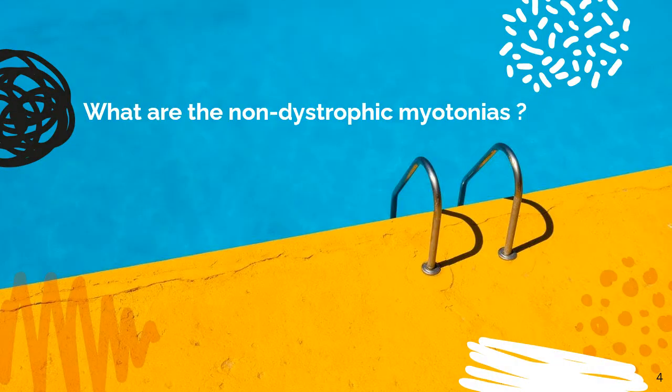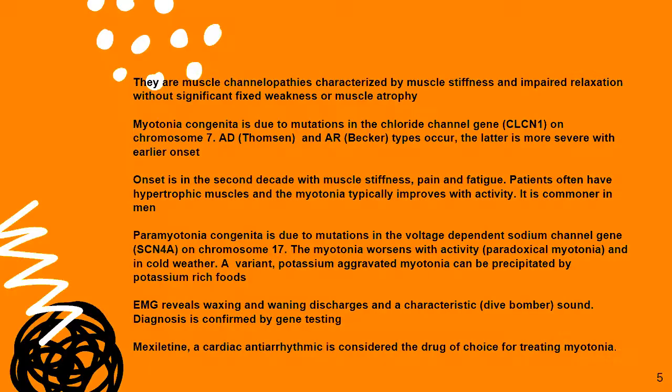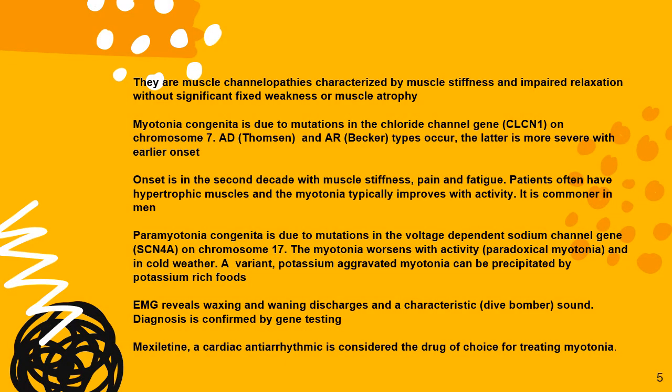What are the non-dystrophic myotonias? They are muscle channelopathies characterized by muscle stiffness and impaired relaxation without significant fixed weakness or muscle atrophy. Myotonia congenita is due to mutations in the chloride channel gene on chromosome 7, autosomal dominant or Thomson type, and autosomal recessive or Becker types occur. The latter is most severe with earlier onset.